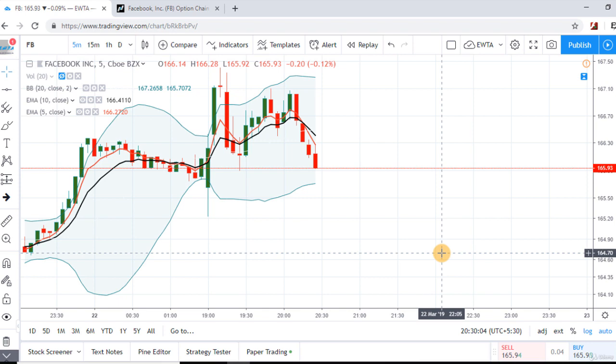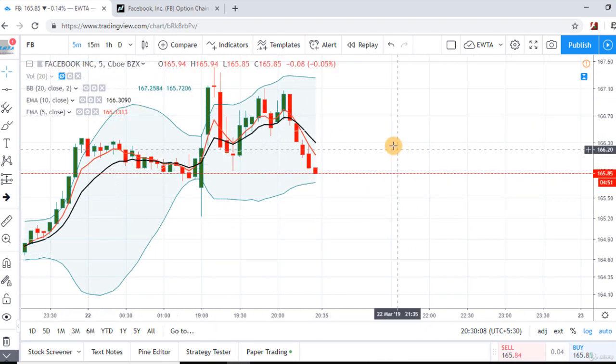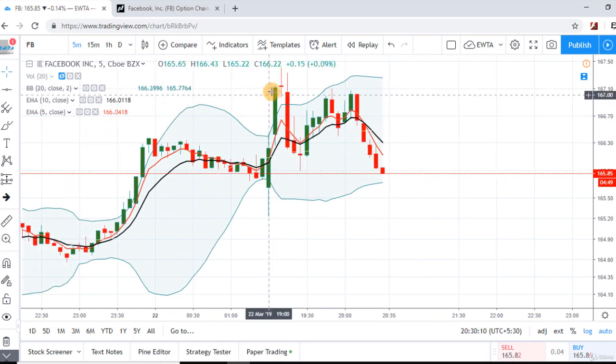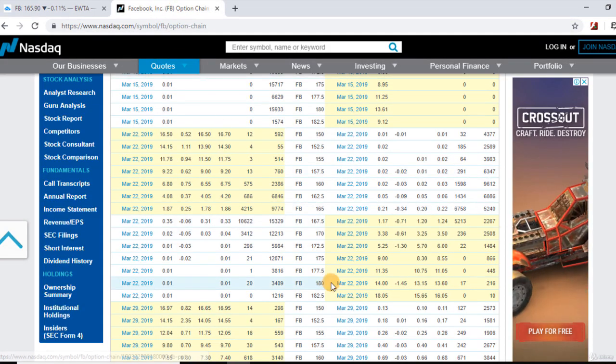We can also take one more example. This is the intraday chart of Facebook Incorporation. And see, this was the opening candle. The high of the opening candle was $167.40. So if we see the options chain, the highest open interest in call side is this, and this is the strike 167.5.